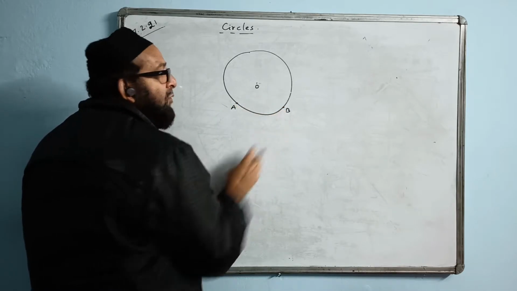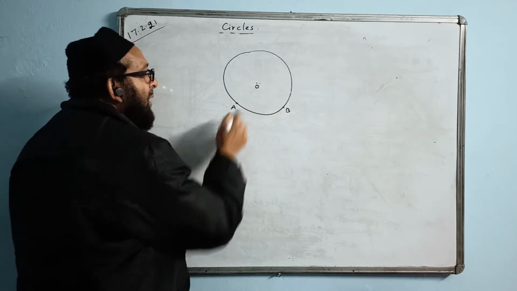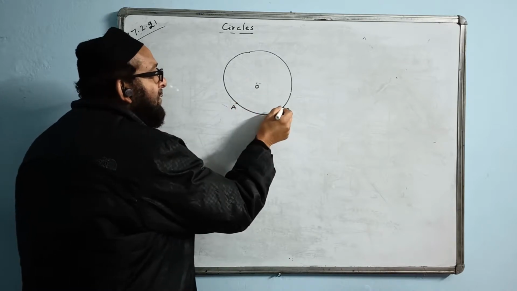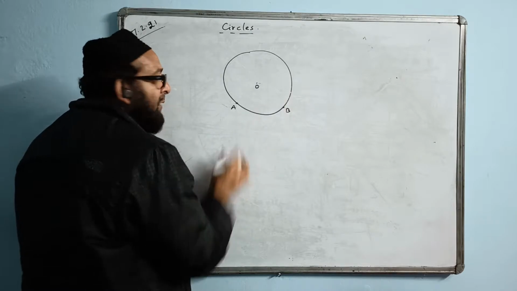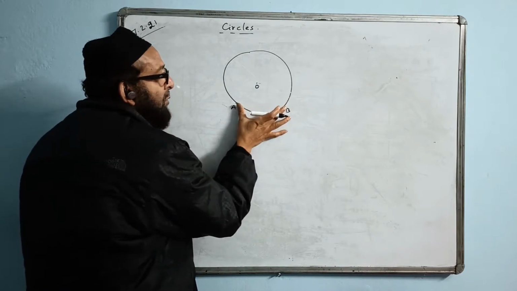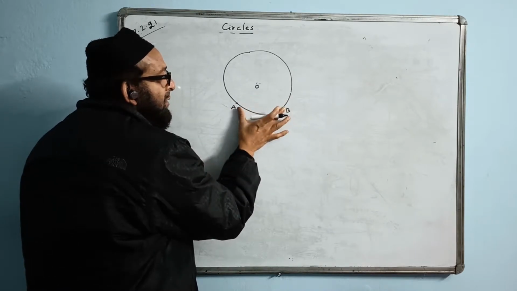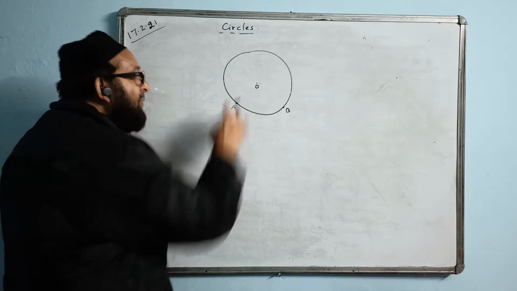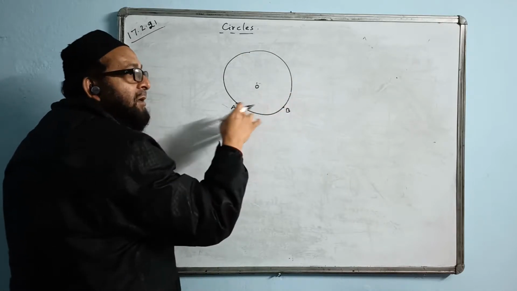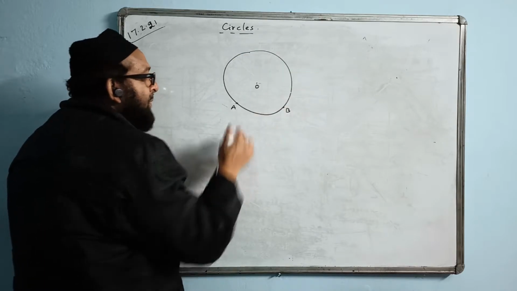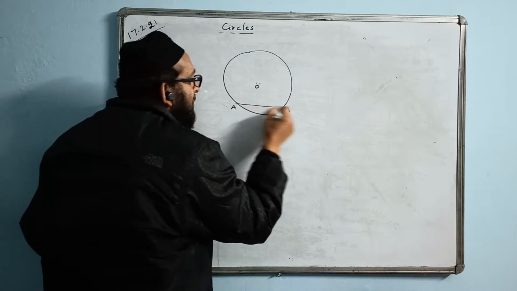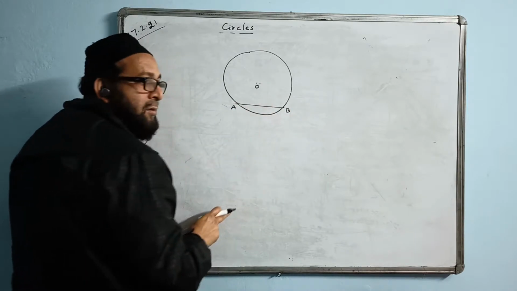What is this called? This is called arc. Arc AB. We can take this way or we can take it this way also. If you take it this way, this will be a smaller length. This is called minor arc. If you take it this way, the same arc AB will become a major arc, the major portion. The straight line joining the 2 points of a circle is called chord.